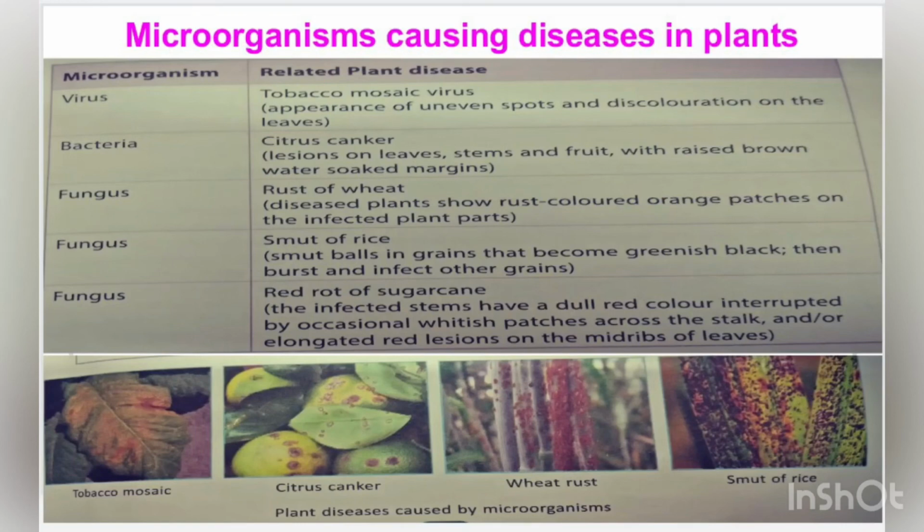This happens in sugarcane, with the appearance of dull red color interrupted by occasional whitish patches across the stalk or elongated red lesions on the midribs of the leaves. So these were the various diseases caused in plants by microorganisms.